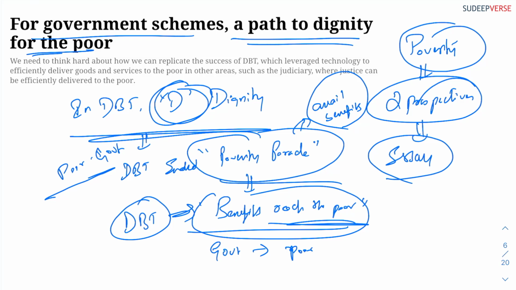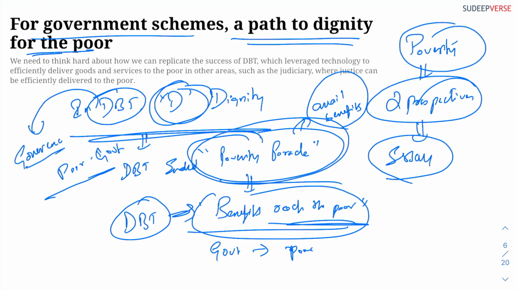This shows the watershed movement of governance in India and how DBT has helped create that watershed movement, especially in the governance. Before, there used to be a poverty parade. Now there is no poverty parade because the change in approach is the government is reaching out to the poor, and it is not the poor that is reaching out to the government. This is a good thing.